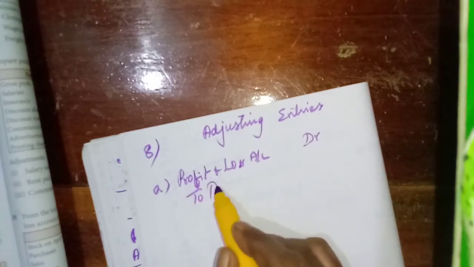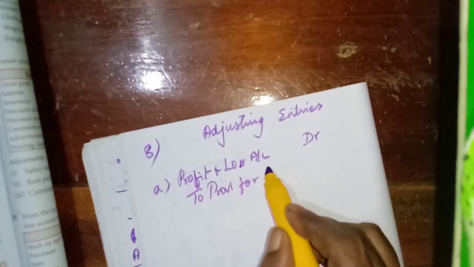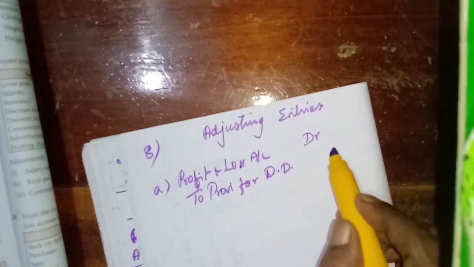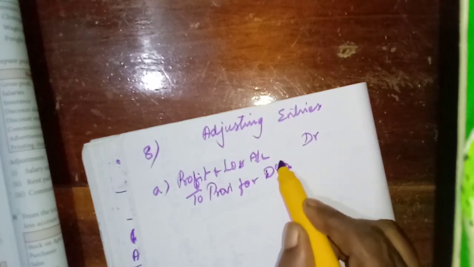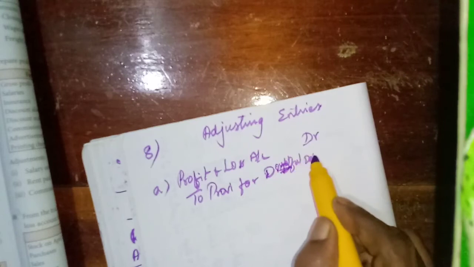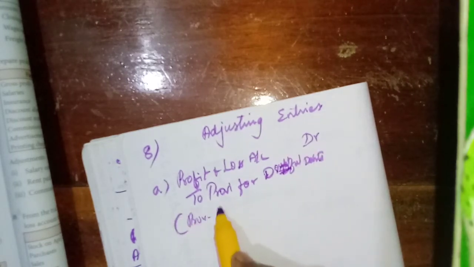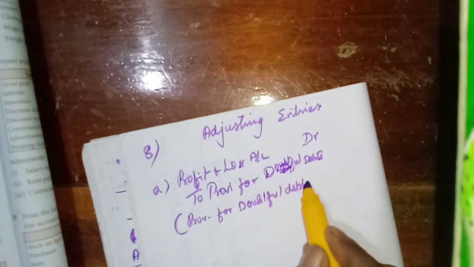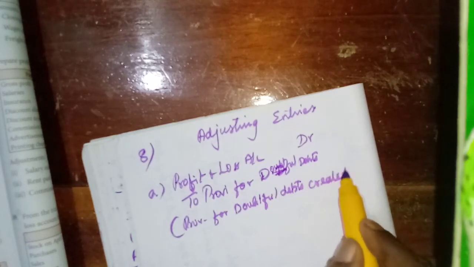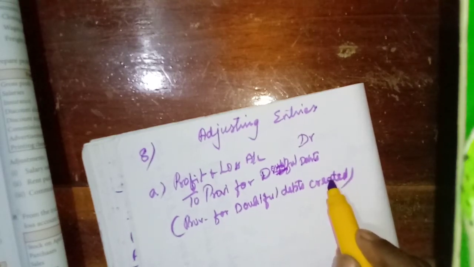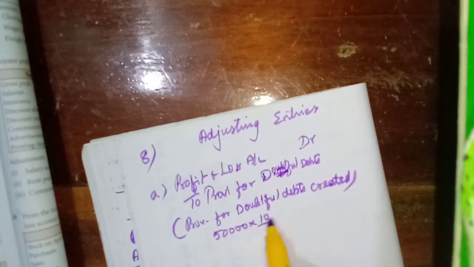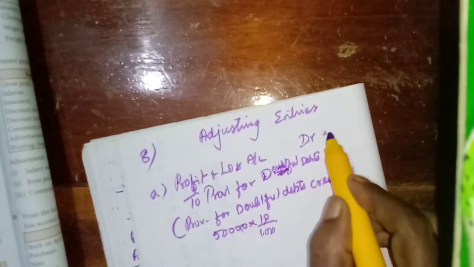To provision for doubtful debts. Then provision for doubtful debts created. Amount 10% on sundry debtors. 10% sundry debtors 50,000. Here no new bad debts. Okay, so from this one we can calculate 10%. We will get 5,000.